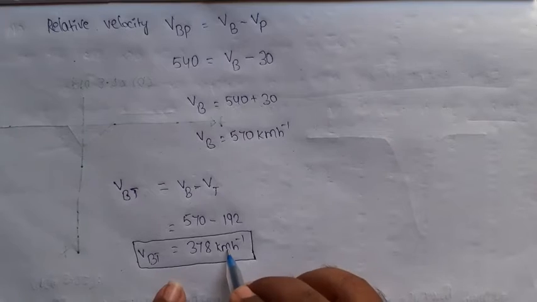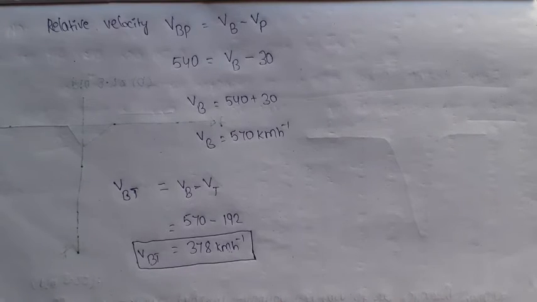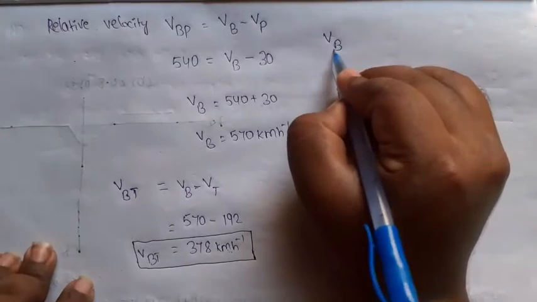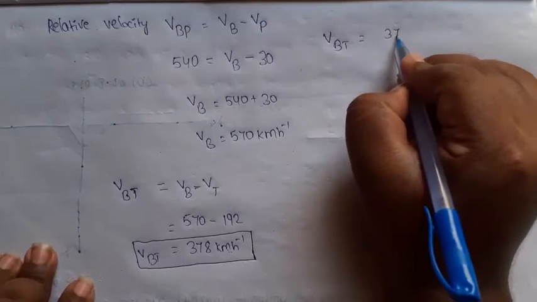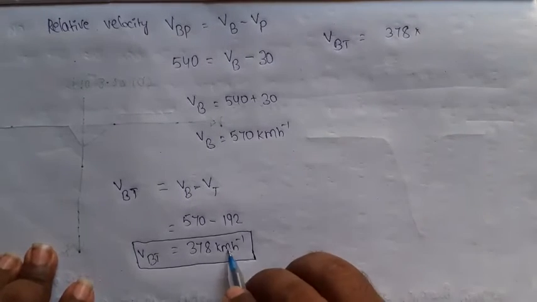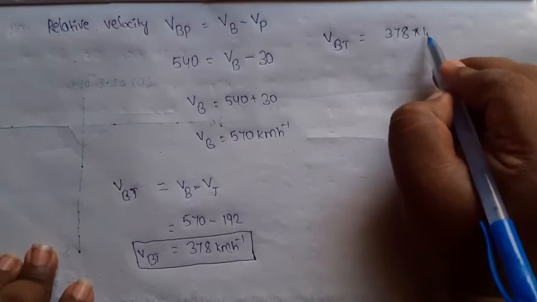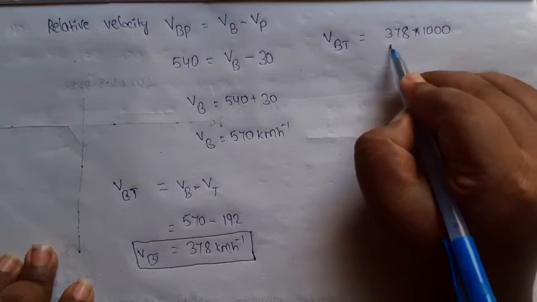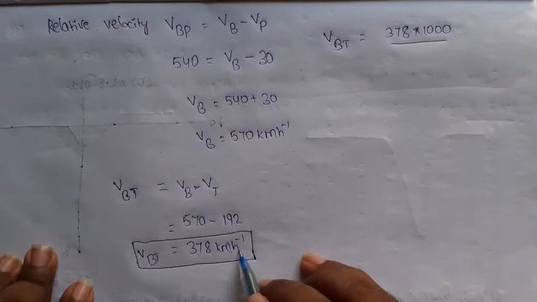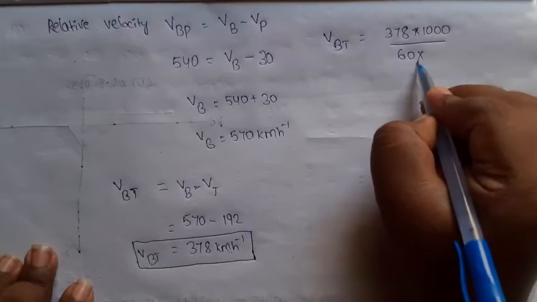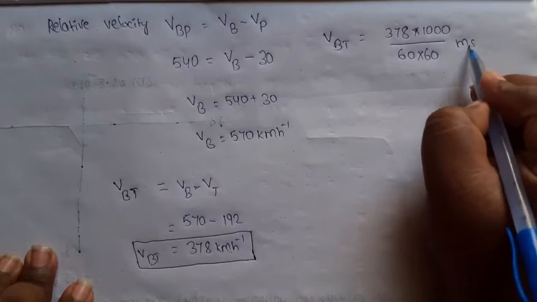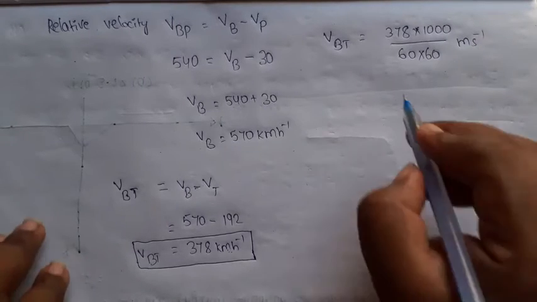Suppose I am converting into meter per second. So VBT equals 378. 1 kilometer equals how many meters? 1000, per hour equals 60 into 60 seconds. So that is converted into meter per second.